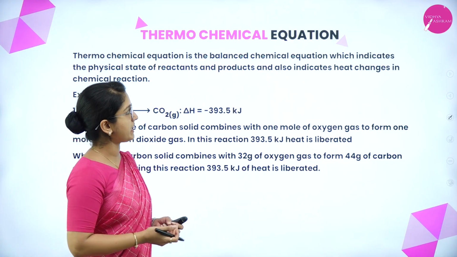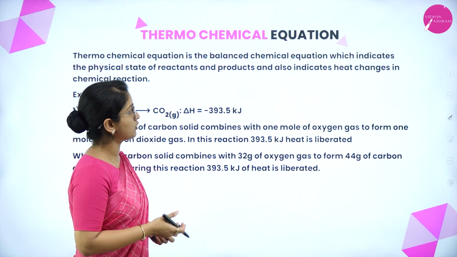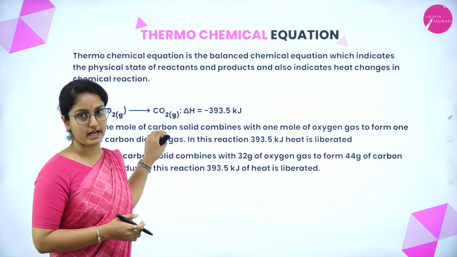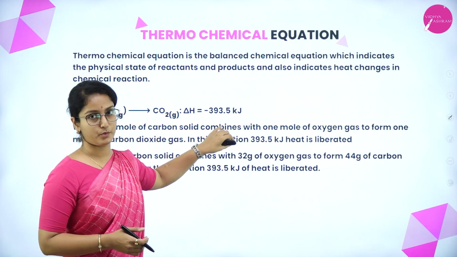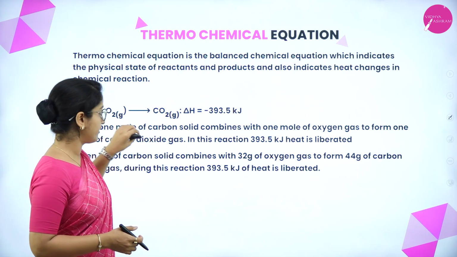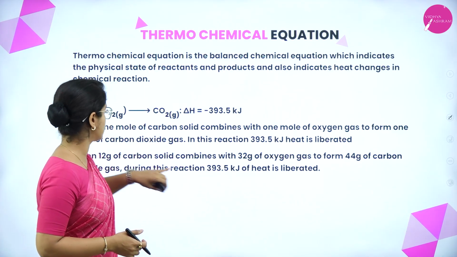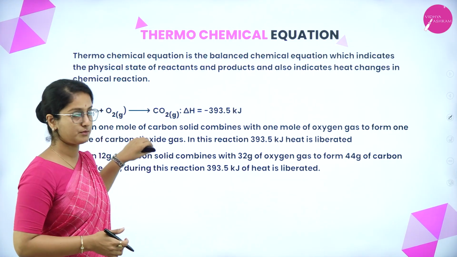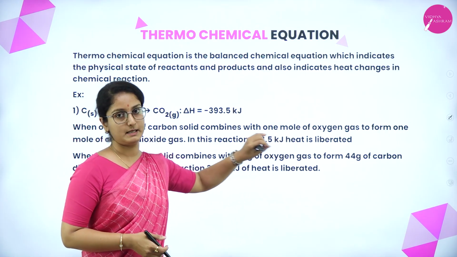A thermochemical equation is a balanced chemical equation which indicates the physical state of reactants and products and also indicates heat changes in the chemical reaction. For example, carbon reacting with oxygen gives carbon dioxide, liberating energy of minus 393.5 kilojoules. Expressed in terms of moles, 1 mole of solid carbon combines with 1 mole of oxygen gas to form 1 mole of carbon dioxide. Looking at the balanced equation, we can represent this in terms of moles. In this reaction, 393.5 kilojoules of heat is liberated.